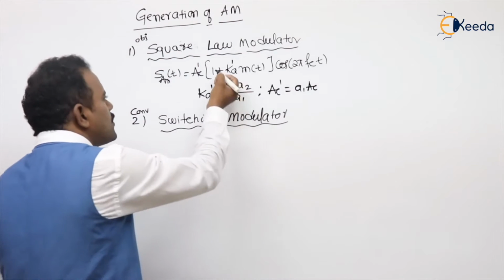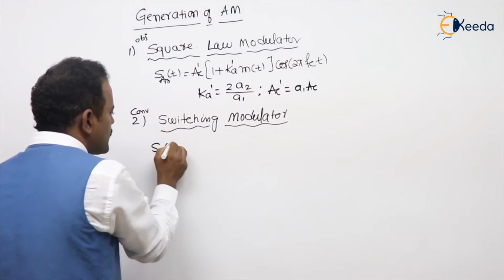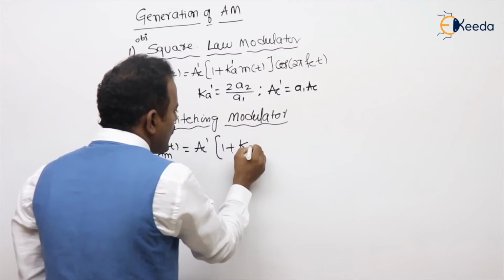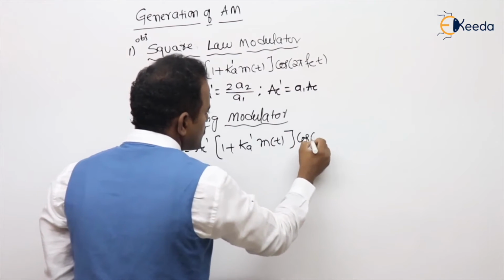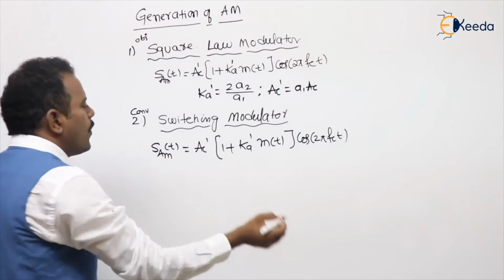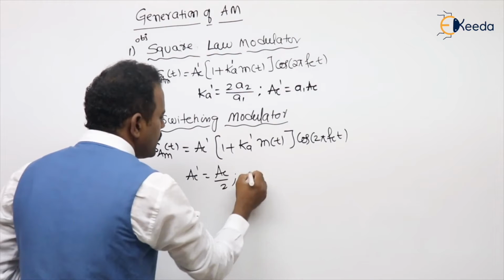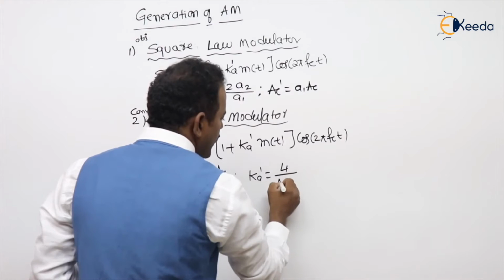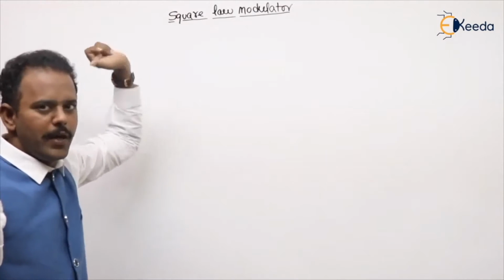In the switching modulator also, you will get the same AM expression, but with different values for Ac' as well as Ka'. You need to understand that the message may be anything, so I have written it as a general message m(t). What is the Ac' value, sir? Here you will get Ac/2. What is the Ka' value you will get, sir? 4/(πAc).